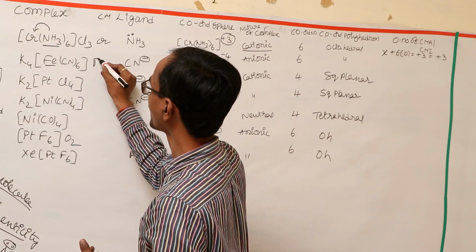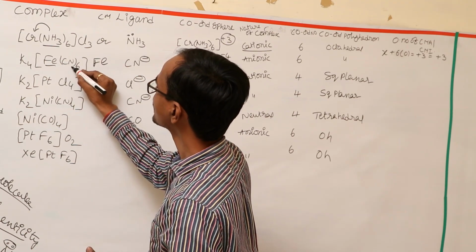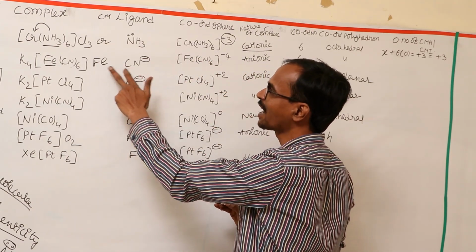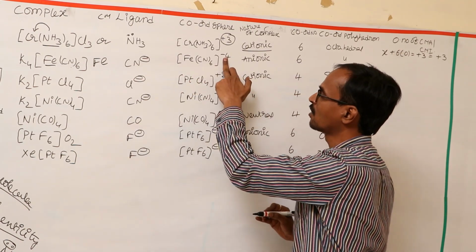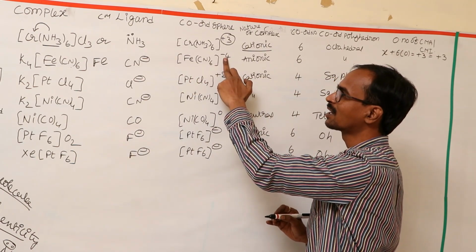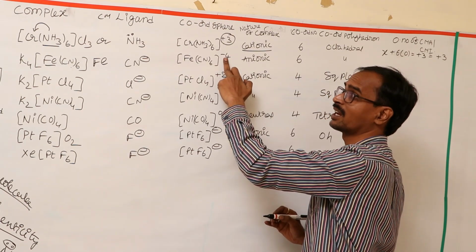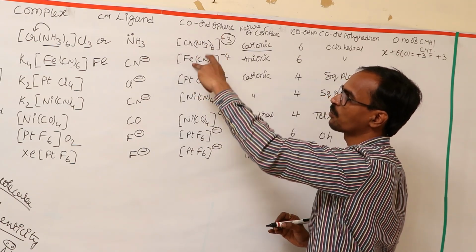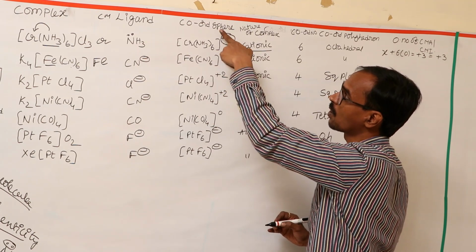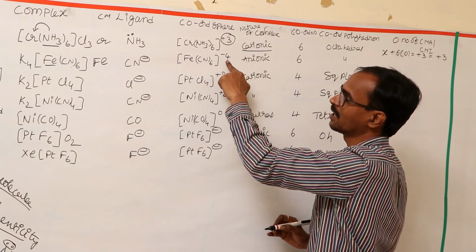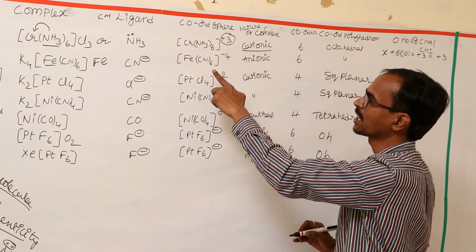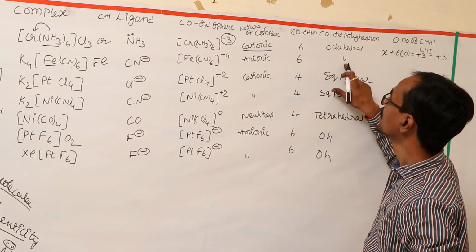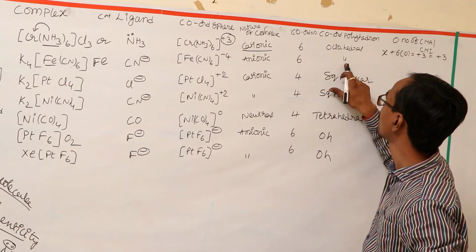Here the central metal atom will be iron, and as the cyanide ion is donating a lone pair of electrons, it will be the ligand. The iron along with the cyanide ions, carrying 4 negative charges, that means tetra negative charge, is the coordination sphere or coordination polyhedron. As it carries a negative charge, it is an anionic complex. 6 monodentate ligands are there, so the coordination number is 6, and the coordination polyhedron, that means the shape, will be octahedral.